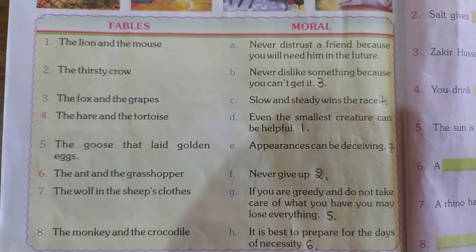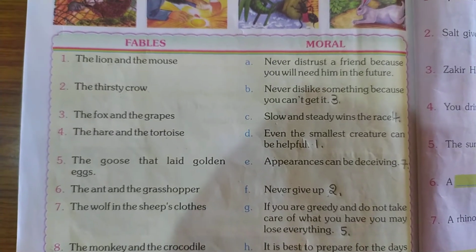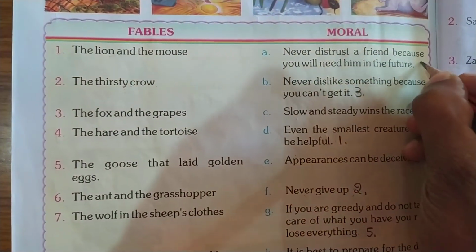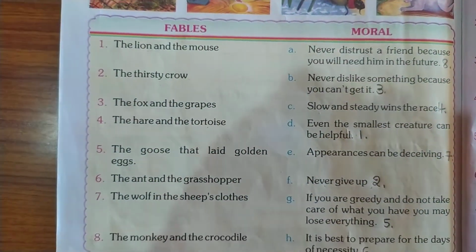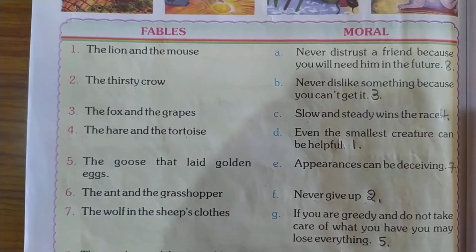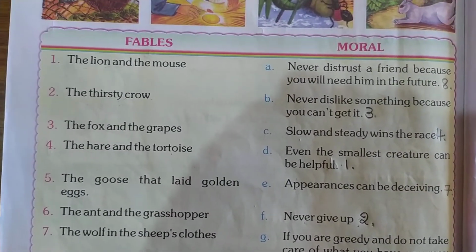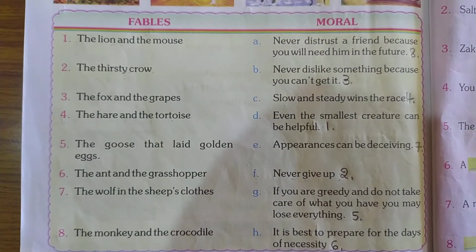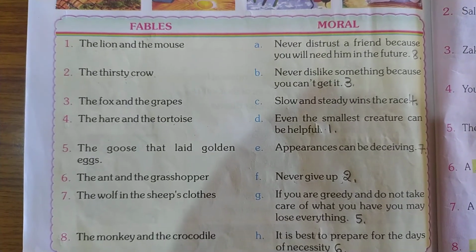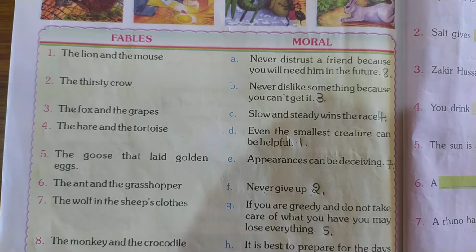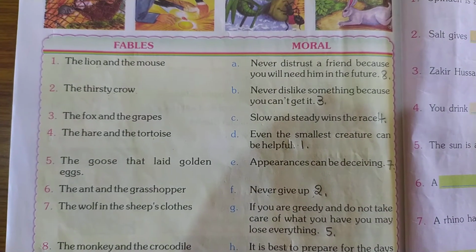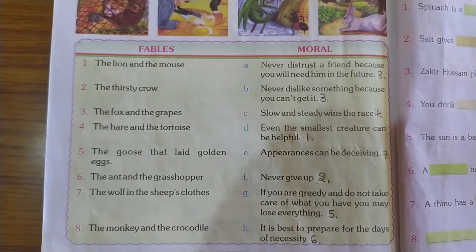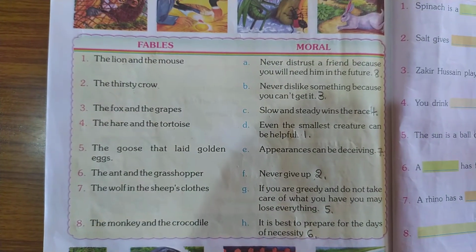Okay, so what is the moral of the story? Never distrust a friend because you will need him in the future. Okay, so write down here number 8. You should never distrust a friend because those friends will be needful for us in the future also. The monkey and the crocodile's moral of the story is never distrust a friend because you will need him in the future.